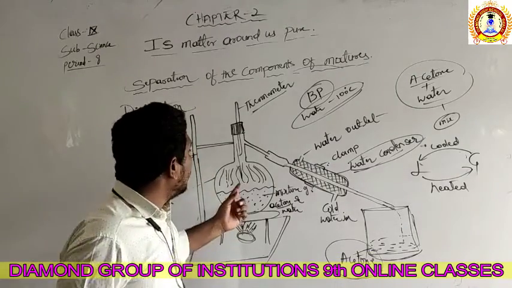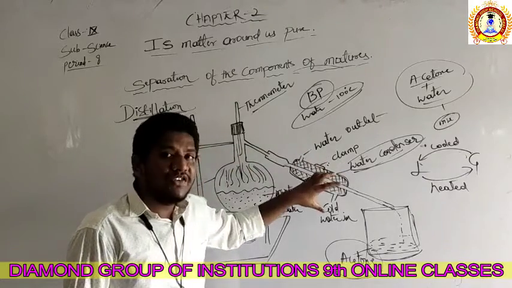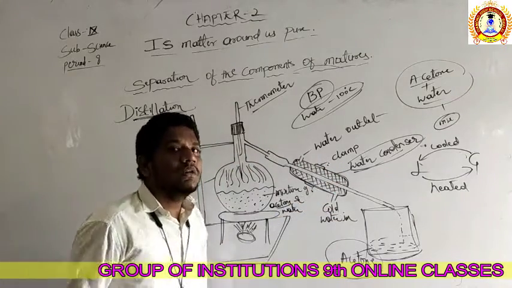Same here, the vapors of the acetone are there in this chamber. The vapors of acetone are condensed. How are they cooled? Simple.